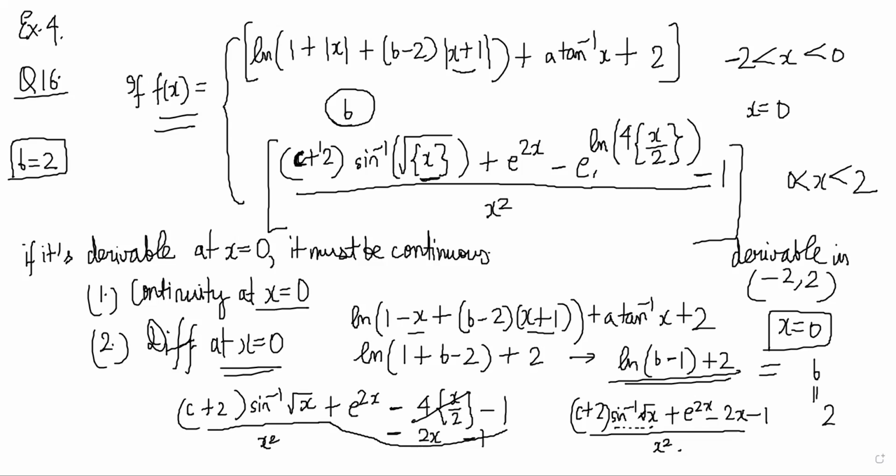So one way to do it would have been L'Hopital. Also, I can see that e power 2x expansion will start with 1 plus 2x plus something, so 2x minus 1 is there to subtract that only. So there are multiple ways to do it. The best possible way would be to use the series expansions. If you know the sine inverse x series, then you will be able to do it very easily. However, sine inverse series is not something that everyone knows all the time. So I will do L'Hopital because of that, because I will have to derive the sine inverse x series.